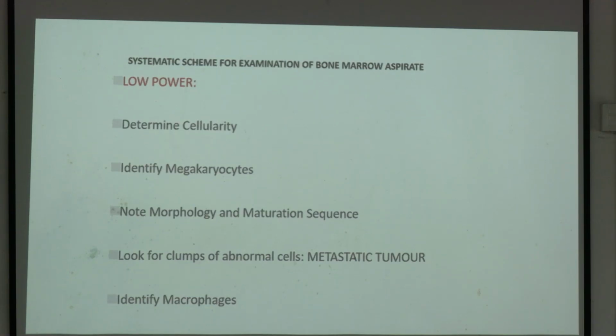Otherwise, if there is no megakaryocyte in the slide, we are not sure whether it came from bone marrow or not. Note morphology and maturation sequence. Look for clumps of abnormal cells, metastatic tumor, identify macrophages. But identifying megakaryocytes is the most important in bone marrow aspiration.